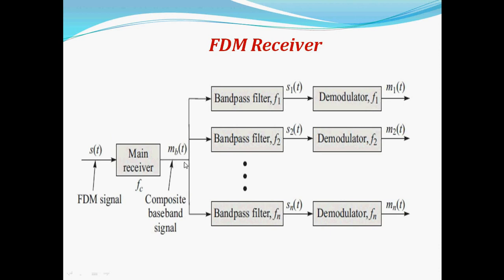This will receive the composite baseband signal mB(t), and that will be given to the band pass filters with different frequencies f1, f2 up to fn. Accordingly, these band pass filters will pass the signals s1(t), s2(t) and so on, sn(t). Demodulators will demodulate these signals, and we get the original signals m1(t), m2(t) and so on, mn(t).